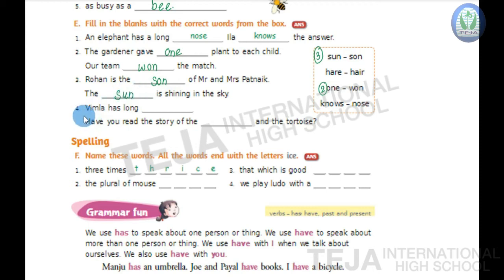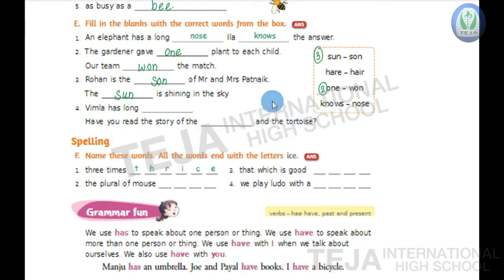Now next fourth one, children. Vimala has long dash. Have you read the story of the dash and the tortoise?